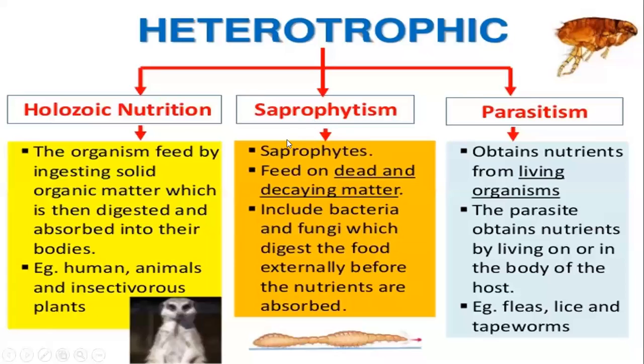Now the second one, saprophytes. Saprophytes are organisms which feed on dead bodies and decaying matter. Usually when somebody is dying, some cockroaches, some insects, animals, human beings.